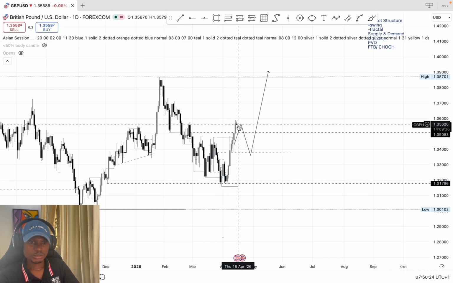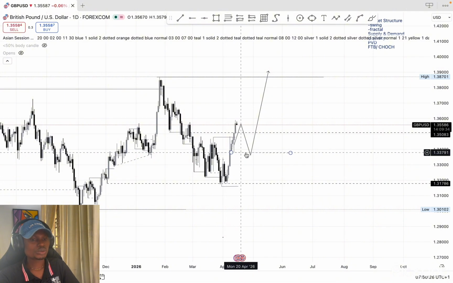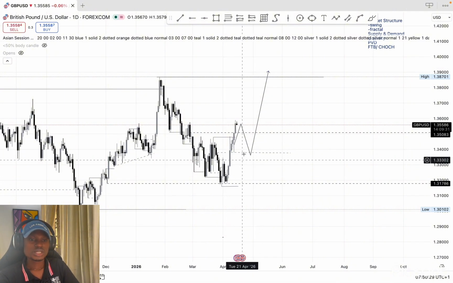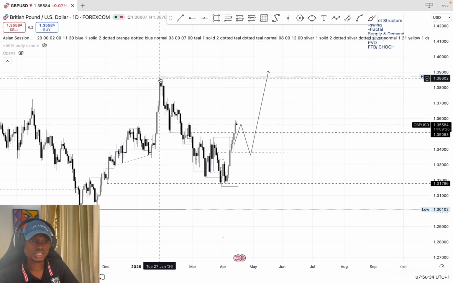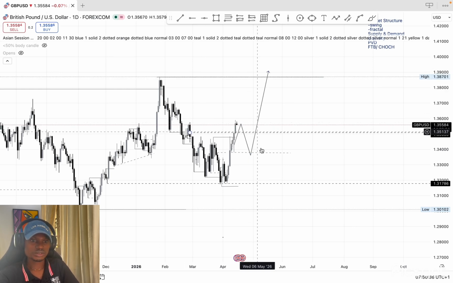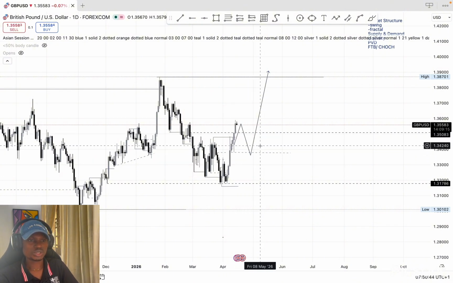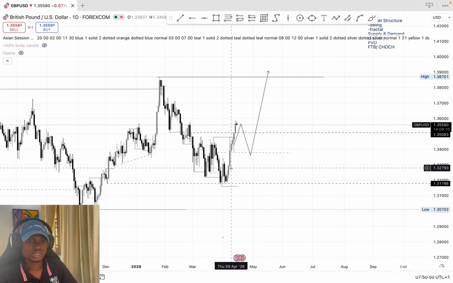So what do I expect? I expect a pullback to this liquidity, and then from there we might see fractal structure shift, and then we can get into some longs targeting this high. So this will be a very nice trade if this should play out. But first of all, I want to start seeing retracements on GBP USD so that we'll be sure that price is ready to go into the highs. So that's that for GBP USD. Very simple, as we expected.